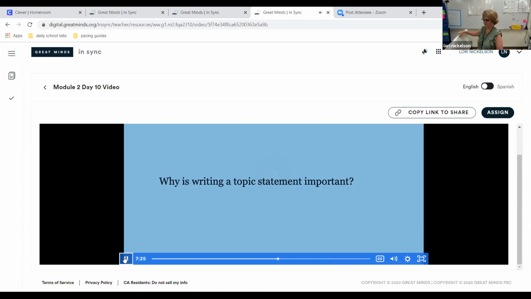That informative paragraph has three parts: the topic statement, the information, which includes the facts and the details, and a conclusion. Today, we're going to talk about why writing a topic statement is important. And you're going to have an opportunity to build on your skills while focusing on writing a topic statement. Remember, a topic statement tells the reader what the paragraph is about. Let's discuss some things that make a good topic statement.